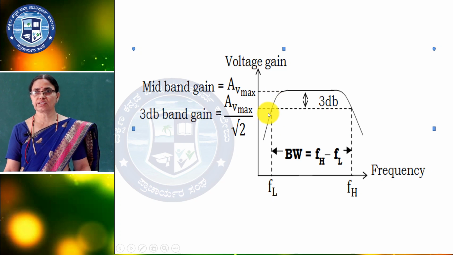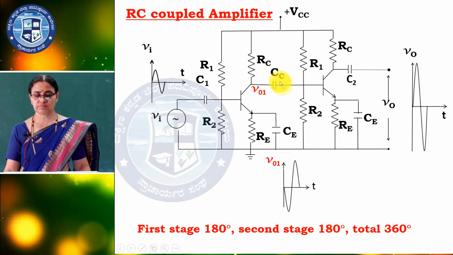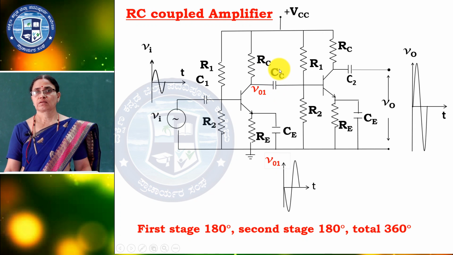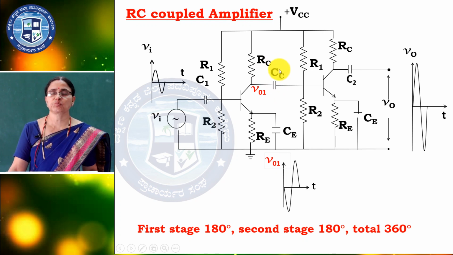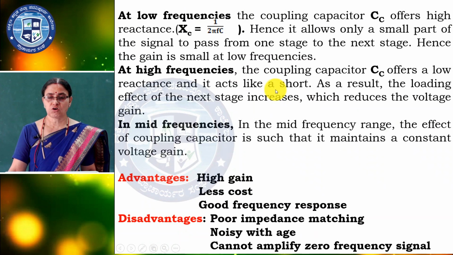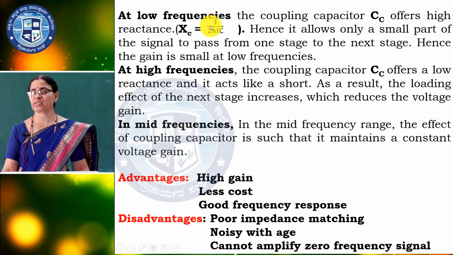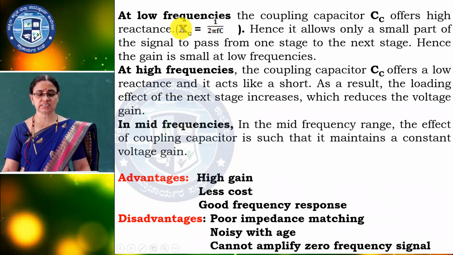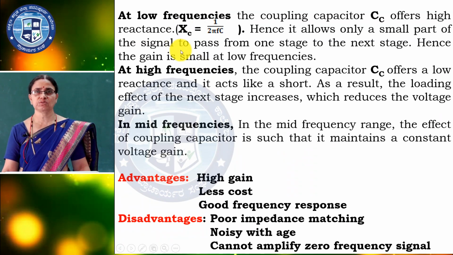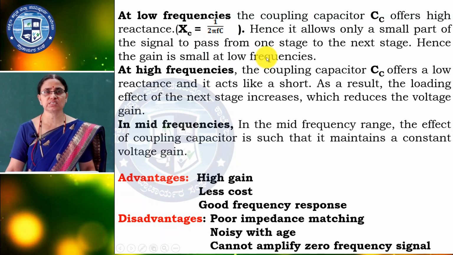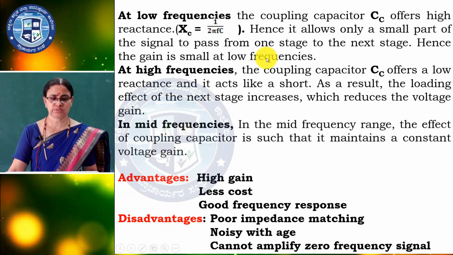At low frequency, as already told, this capacitor offers high reactance because of this expression XC is equal to 1 by 2 pi FC. At low frequency the reactance is very high, so the voltage drops there itself, and you are not getting more voltage at the output. So the voltage reduces, which means the gain also reduces.